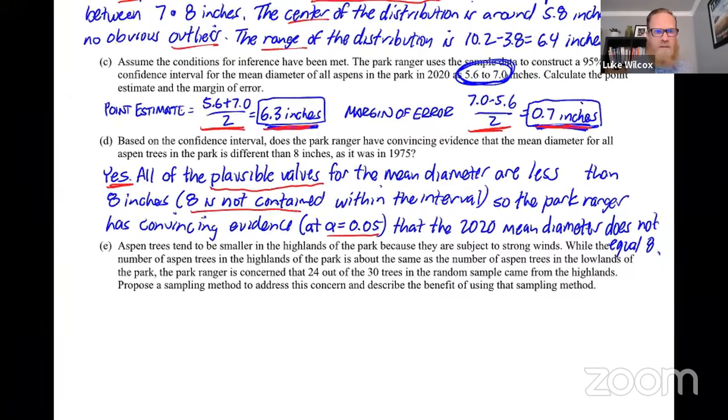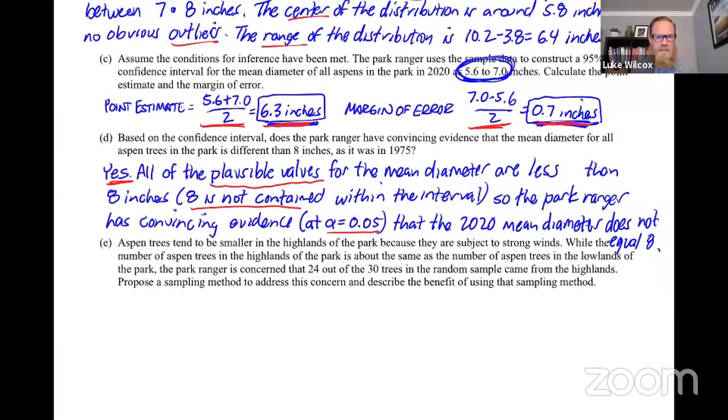Okay, final question here. Number 8 says aspen trees tend to be smaller in the highlands of the park because they're subject to strong winds. While the number of aspen trees in the highlands of the park is about the same as the number of aspen trees in the lowlands, the park ranger is concerned that 24 out of the 30 trees in the sample came from the highlands. Propose a sampling method to address this concern and describe the benefit of using that sampling method.